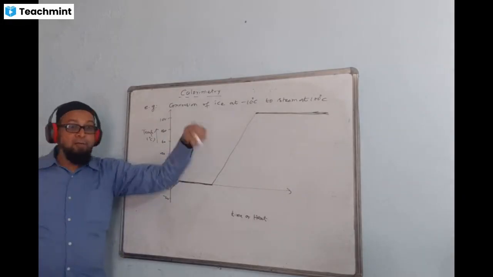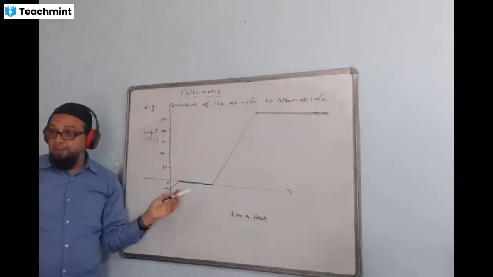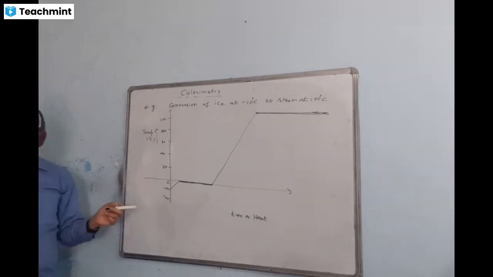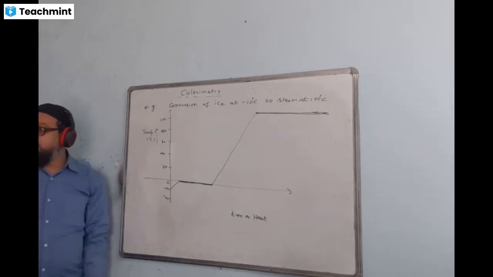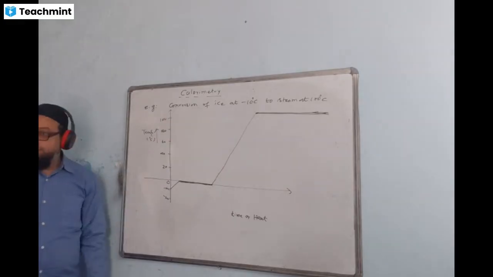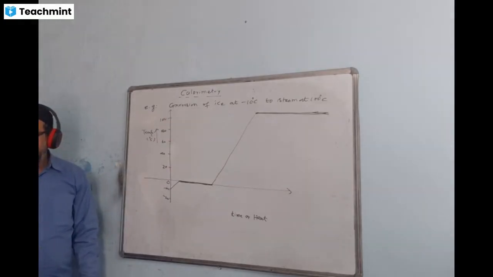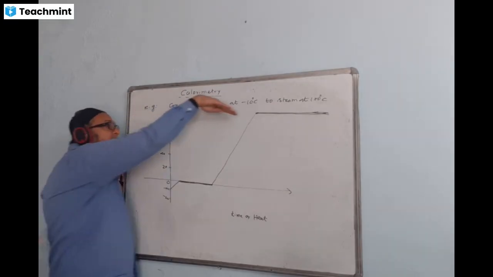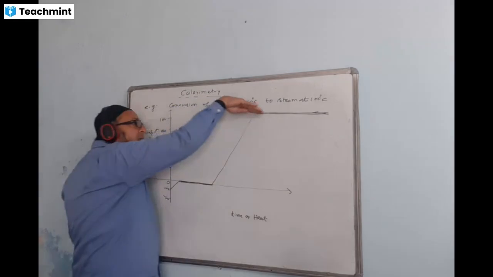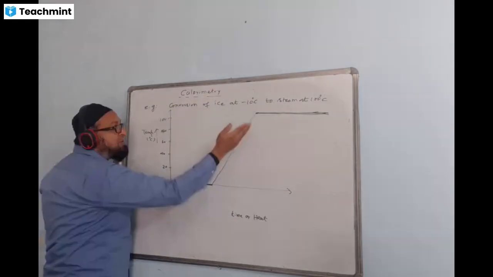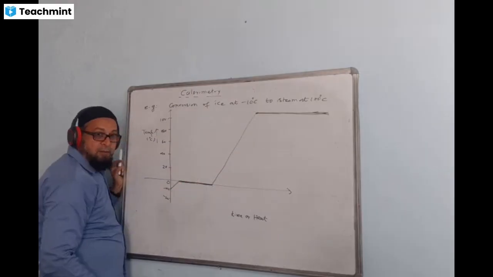Because the latent heat of vaporization is much bigger, 7 times bigger. Fusion value is 336 and vaporization value is 2260. So much bigger, that's why that line will be longer than this one. Here there is a change of state, and here the temperature is changing, there is no change of state.